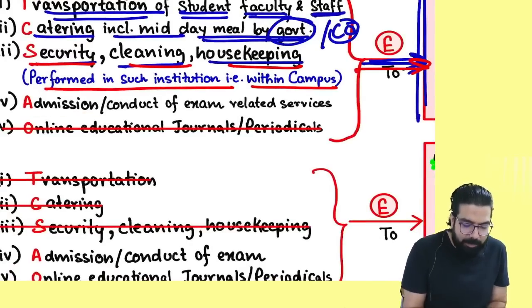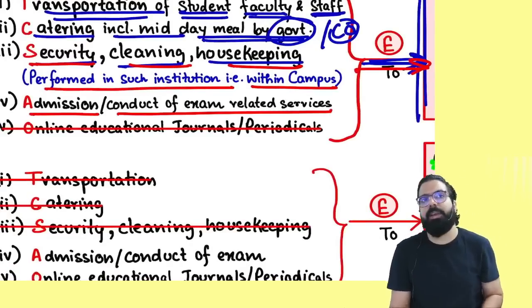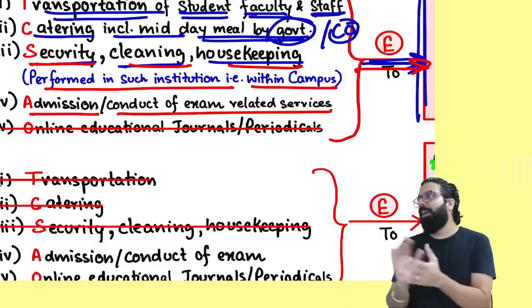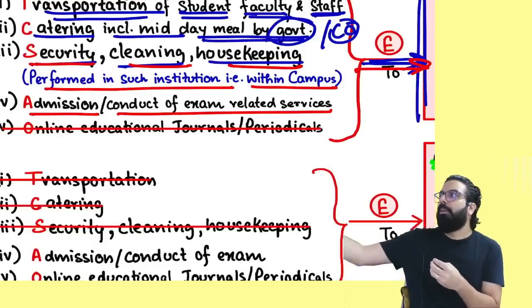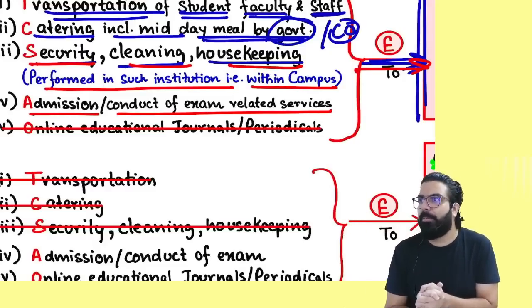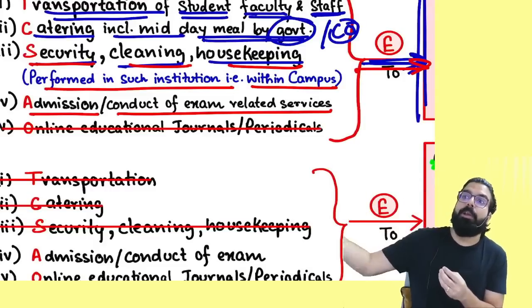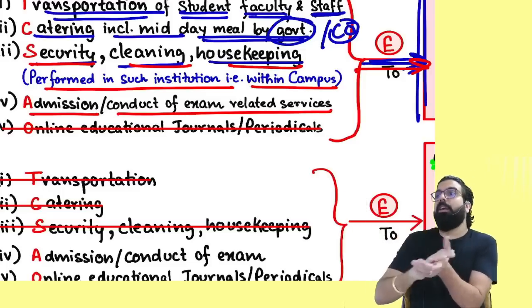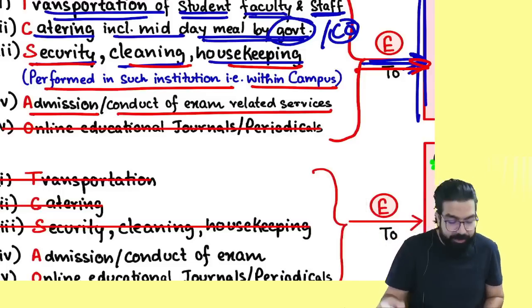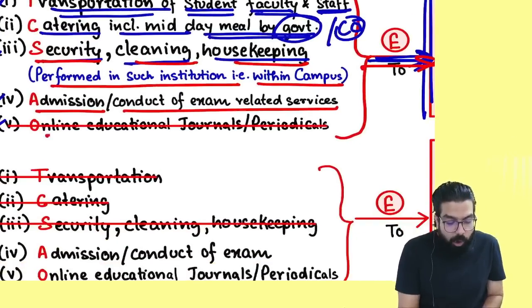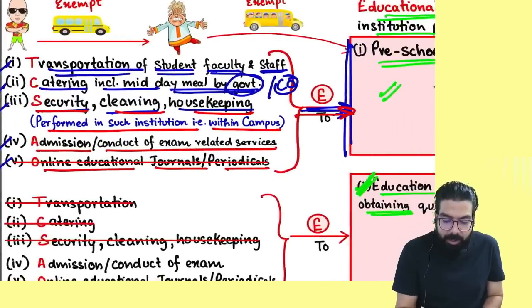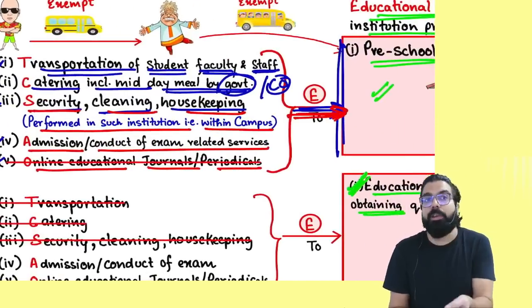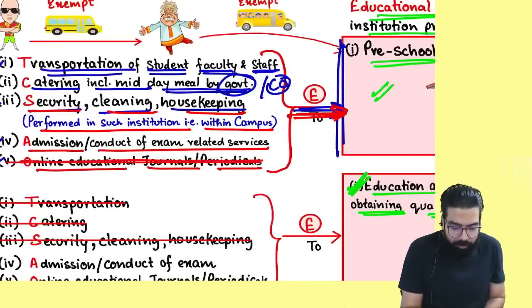The next is admission or conduct of exam related service. School went ahead and took paper printing services. Somebody has set the exam paper and charged some amount. Honorarium given to people who have come for invigilation, honorarium given to people who have done correction. All these amounts paid, there will be no GST. And the last one is online educational journal and periodical. When it is given to school, it shall always be taxable. That is why I have cut it over here.